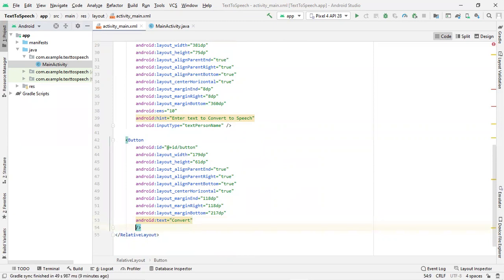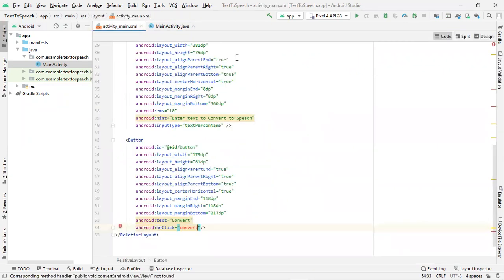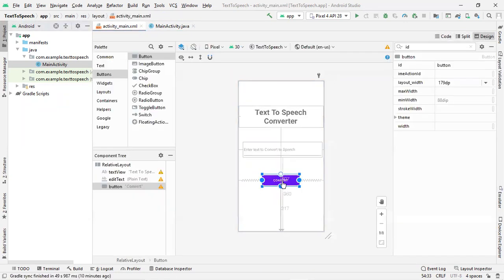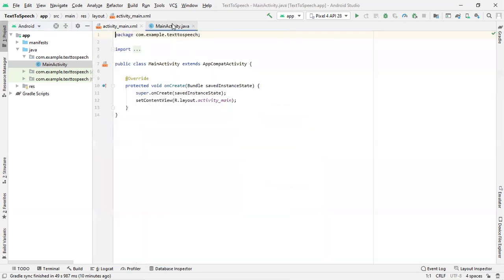Now when you click on that particular button, we will be calling a function called convert. The definition for this function we are going to write in our Java file. So when you click on this button, it will call a function called convert, and inside convert we are going to write the definition in our Java file. These are all the things we need to do in our design part. Now we shall move on to our Java part in order to write the required logic. So let's move on to our Java section.